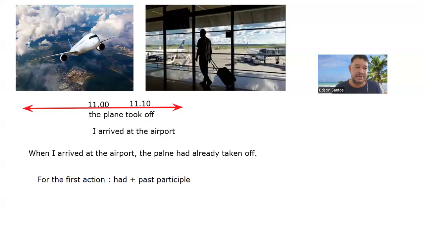So let me show you here which one is had. So this one is had. And the past participle, this is the past participle of the verb. This is a phrasal verb, taken off. It comes from the verb take. The past is took, and the past participle is taken. So this is how you form the first action of the phrase.